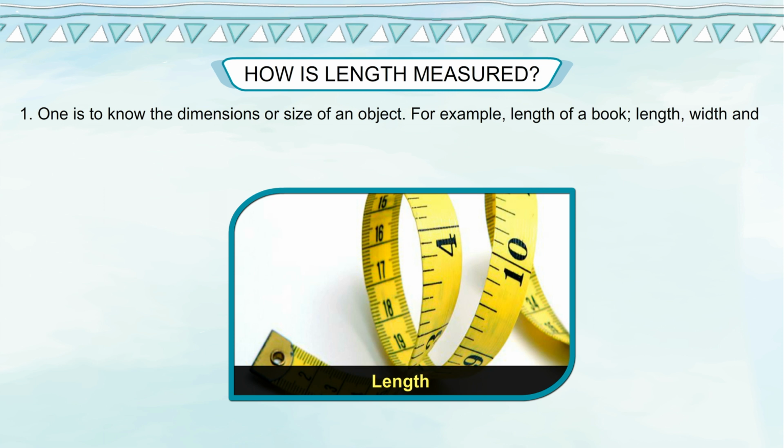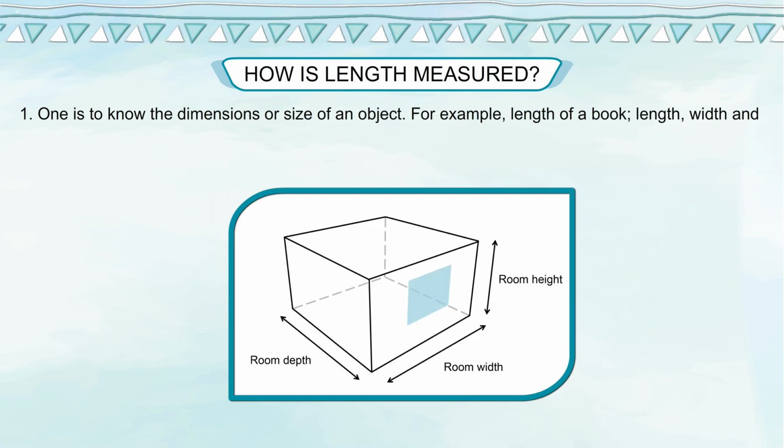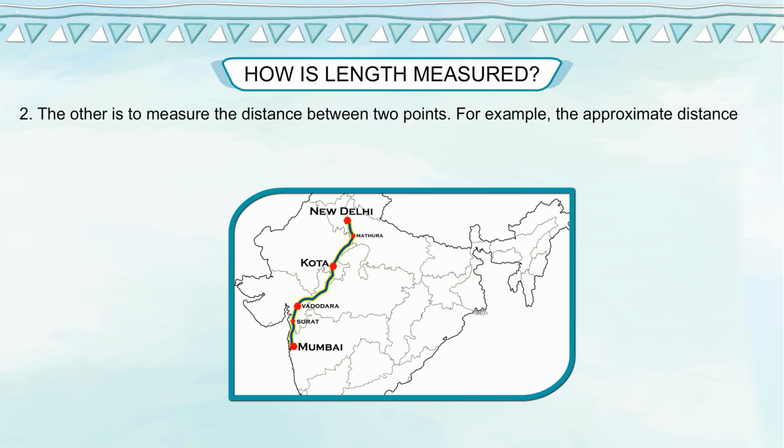One is to know the dimensions or size of an object. For example, length of a book, length, width, and height of a room, and so on. The other is to measure the distance between 2 points. For example, the approximate distance between Delhi and Mumbai is 1400 kilometers.